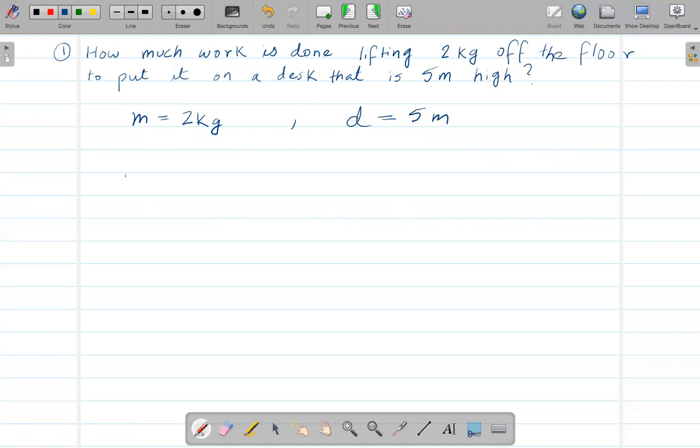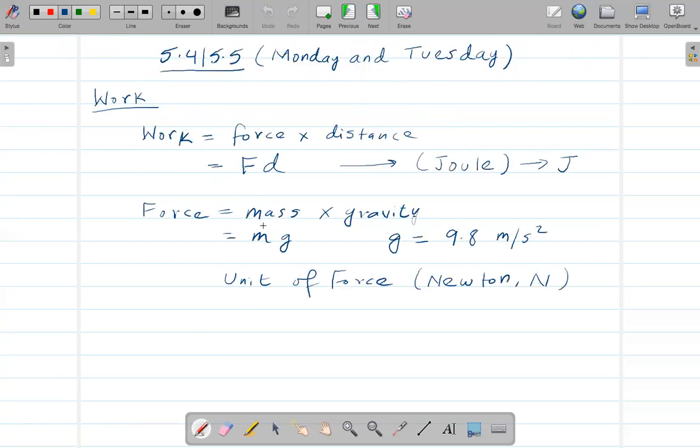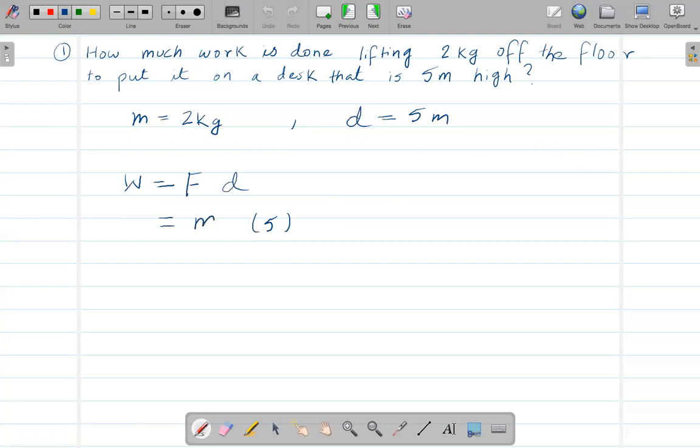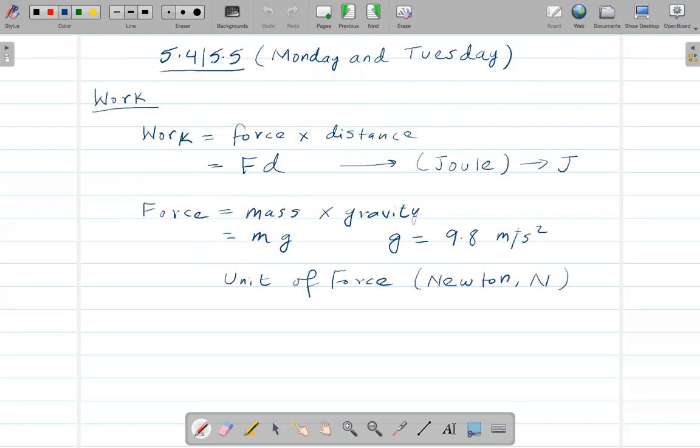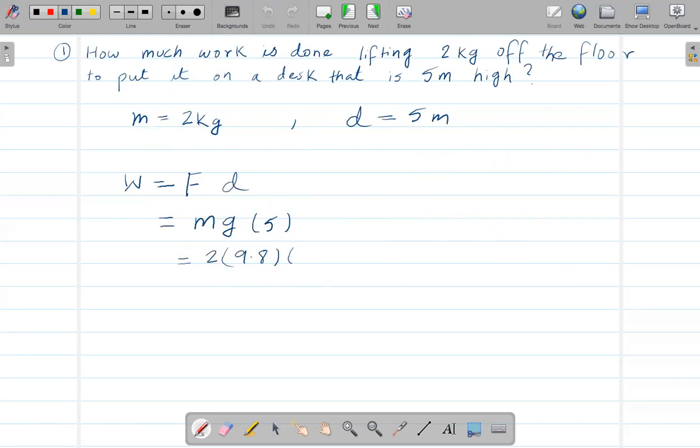All right, so we know that work is force, capital F, times distance, right? So we don't know force. Well, the force is not given. Well, we know the distance d is 5. Now, what is force? Well, we also know that the force is mg, right? So that means m is given, which is 2 kg. G, well, we know the standard value of g, which is 9.8, right? That's what I say here, 9.8, and 5.